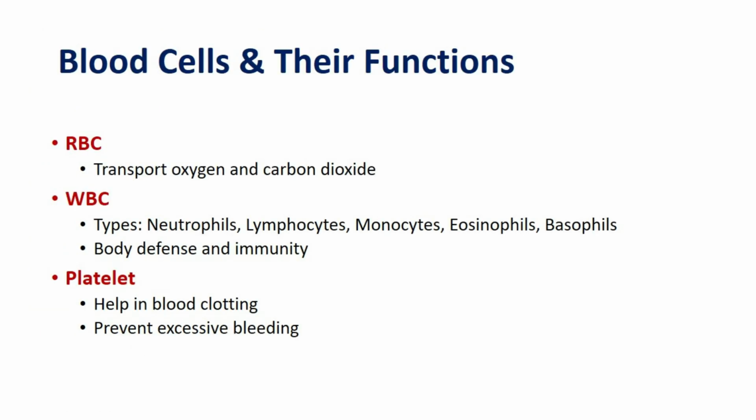Blood cells and their functions. RBC transport oxygen and carbon dioxide. There are 5 types of WBC: neutrophils, lymphocytes, monocytes, eosinophils and basophils. WBC help in body defense and immunity. Platelets help in blood clotting and prevent excessive bleeding.